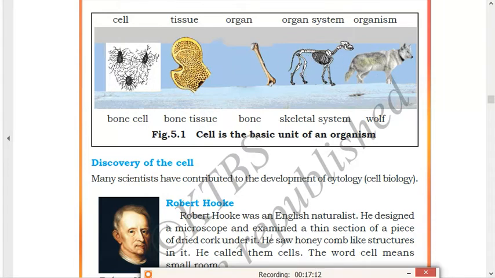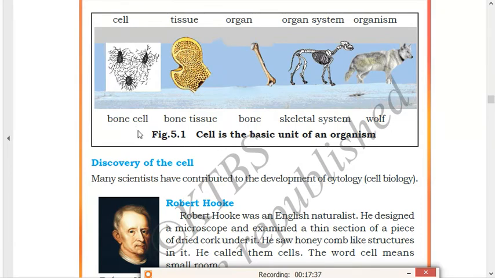For example, if we have one cell like the cardiac cell, cardiac cells will combine together to form cardiac tissue. Cardiac tissue will combine together to form one organ called the heart, which is present in which system? Circulatory system. Circulatory system, nervous system, digestive system. When all these combine together, they will give rise to an organism.